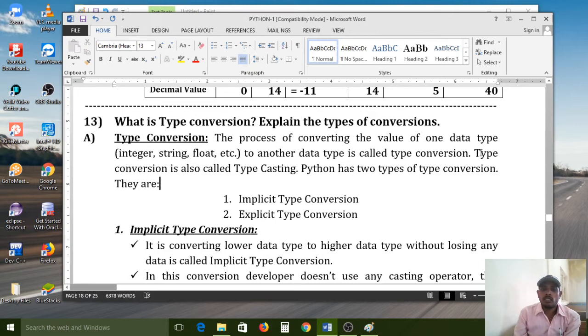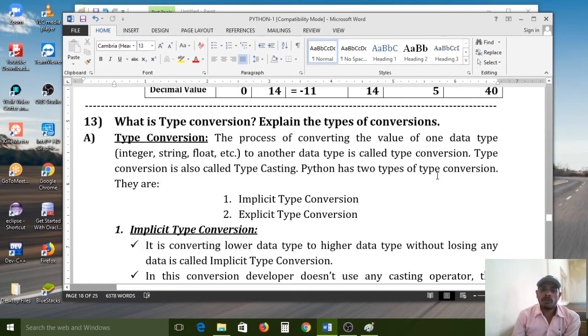Next, type conversion is also called typecasting. Already you have learnt about typecasting in the C programming language, in the previous semester. Typecasting is also called type conversion, and type conversion is also called typecasting.